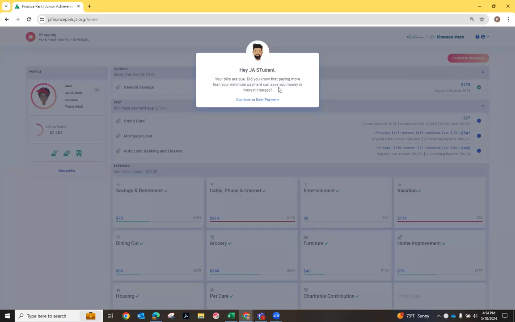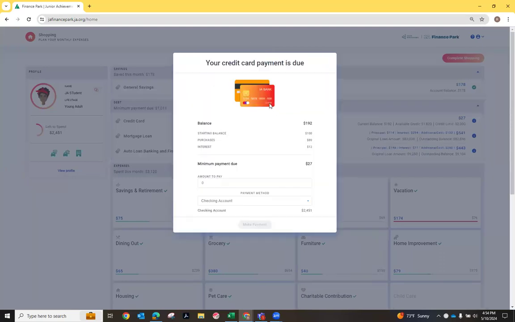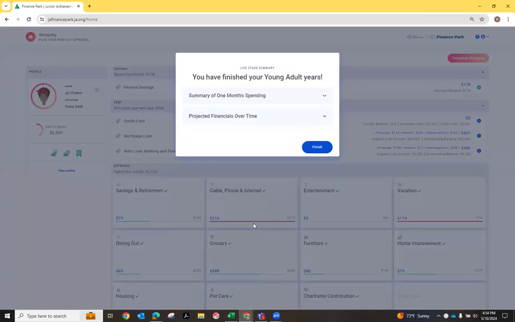And it's just going to give me a little prompt like, hey, do you know that you can pay more and not have to pay as much? So I'm going to continue to debt. And now I'm going to pay my credit card. So it's telling me my minimum payment is $27. But again, because I'm a smart budgeter, I know that I have enough money to pay the whole thing off, so I don't have to pay interest in the future. So sometimes they will then be prompted to pay their student loans if they have it.